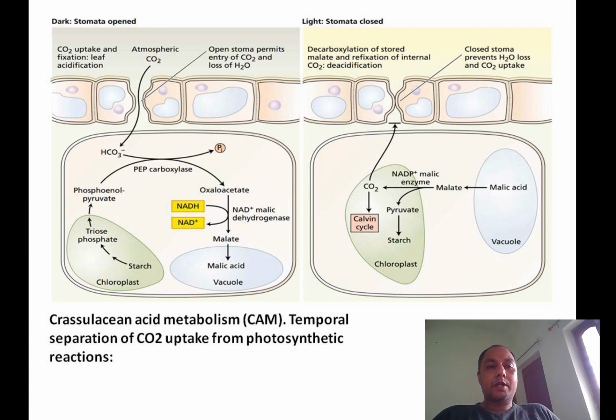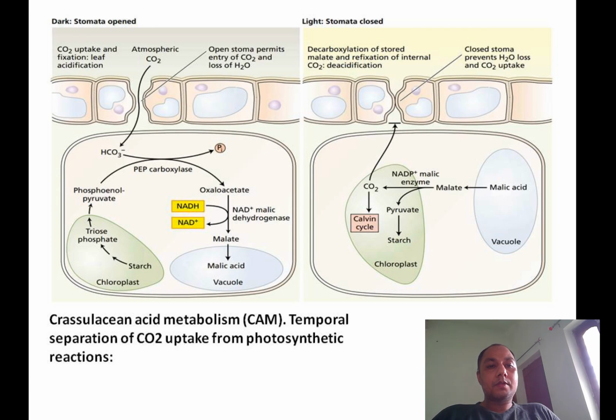This bicarbonate along with the phosphoenolpyruvate is converted into oxaloacetate, OAA, by means of PEP carboxylase. This is the first enzyme for the carboxylation reaction, and then this oxaloacetate is converted into malate, which is stored in the vacuole, and here NADH energy is utilized.